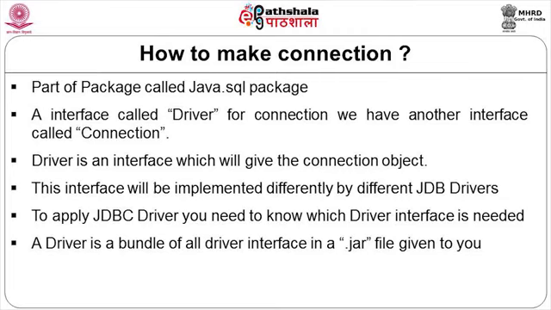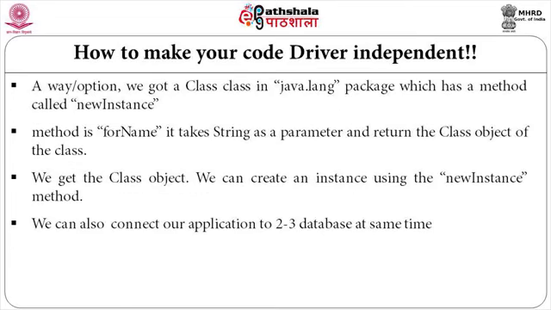If I have to create a new object, how do I do it? Only by new, or is there some other way of creating? Is there some way by which, if I just get as a parameter the name of a class as a string, I can create a new object? Let's see. Yes, we do have an option there. We have a class called Class in the java.lang package, which has a method called newInstance, which can create an instance for me. A Class object is to be created first for whatever the class is.